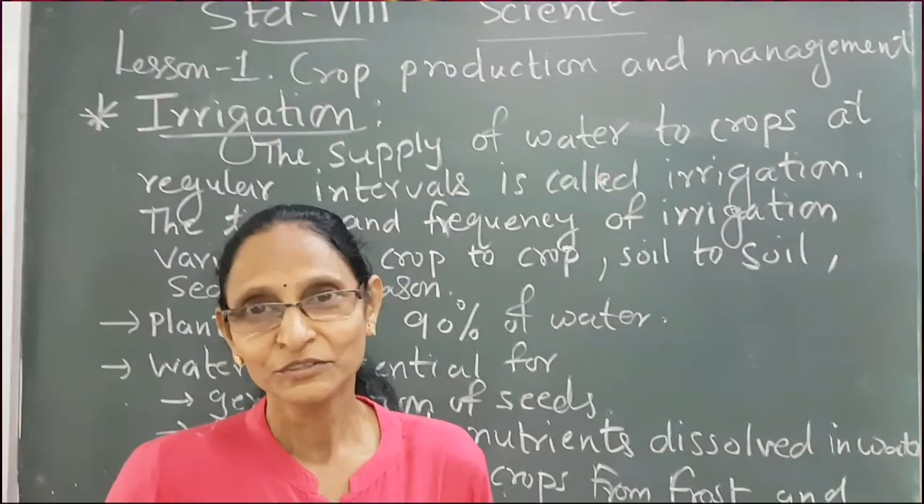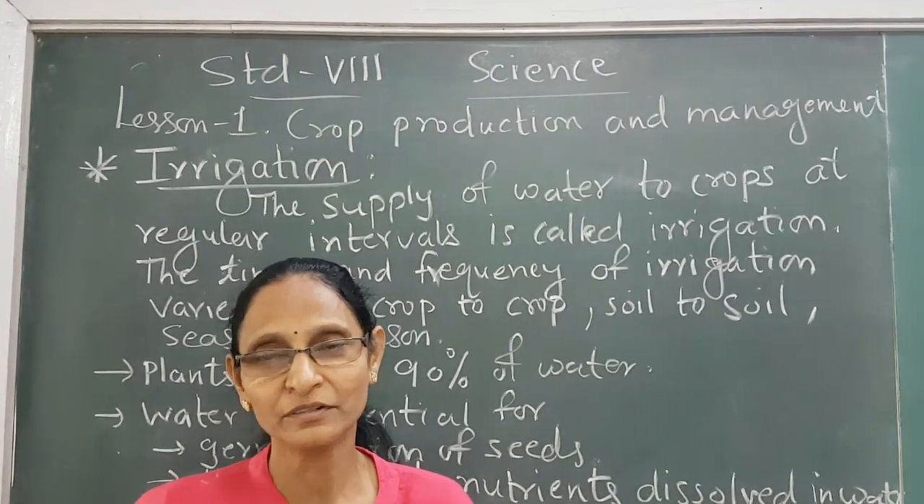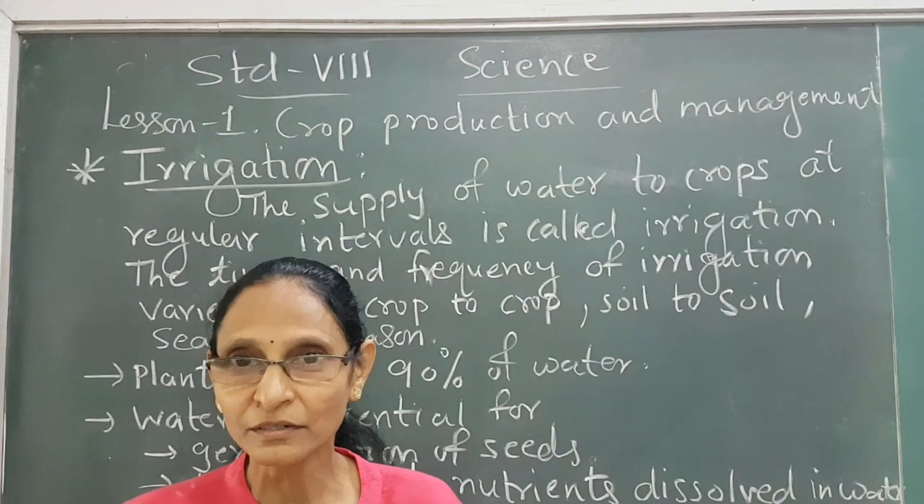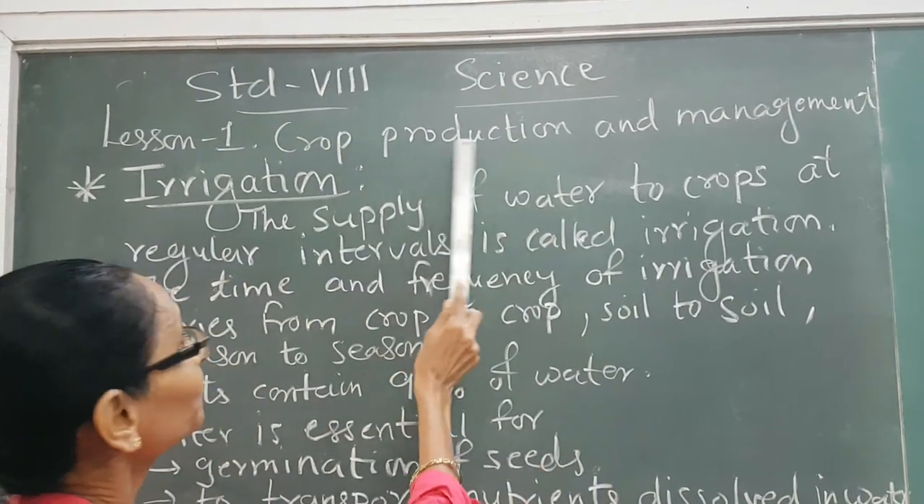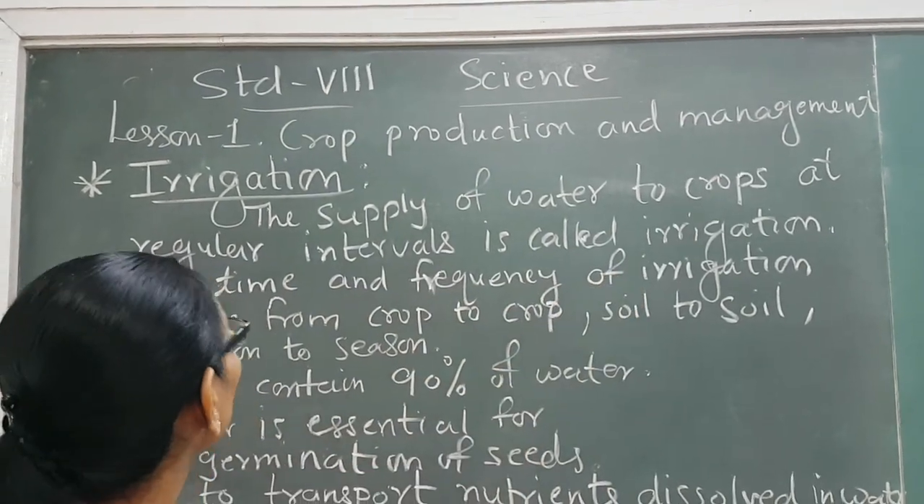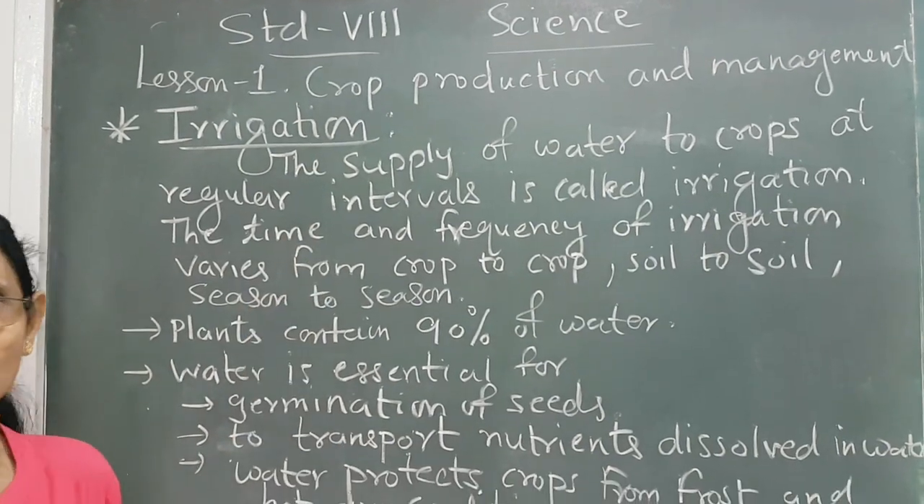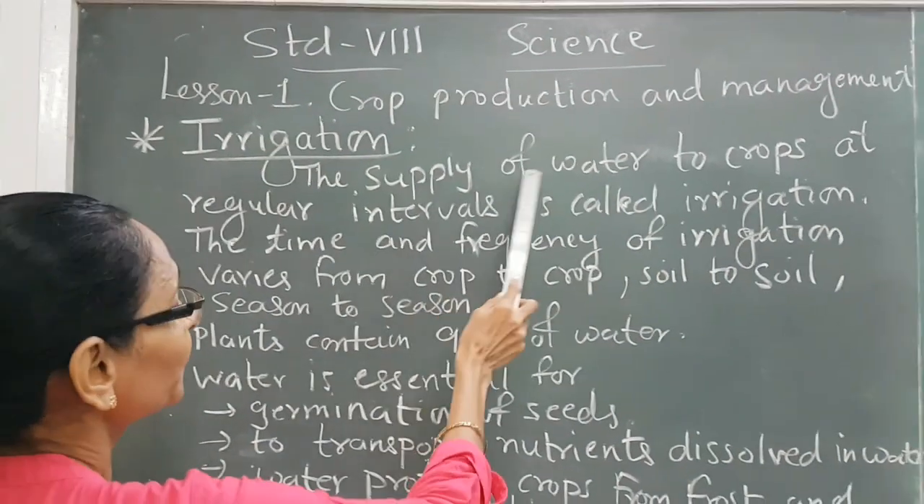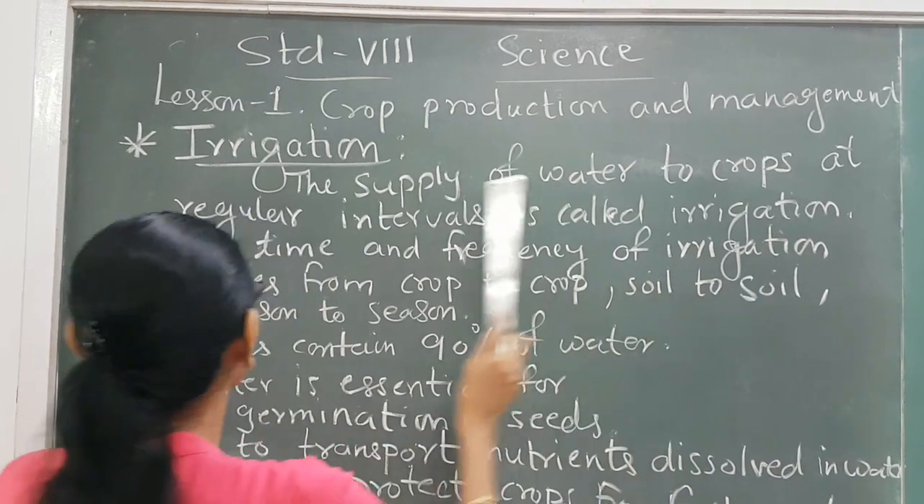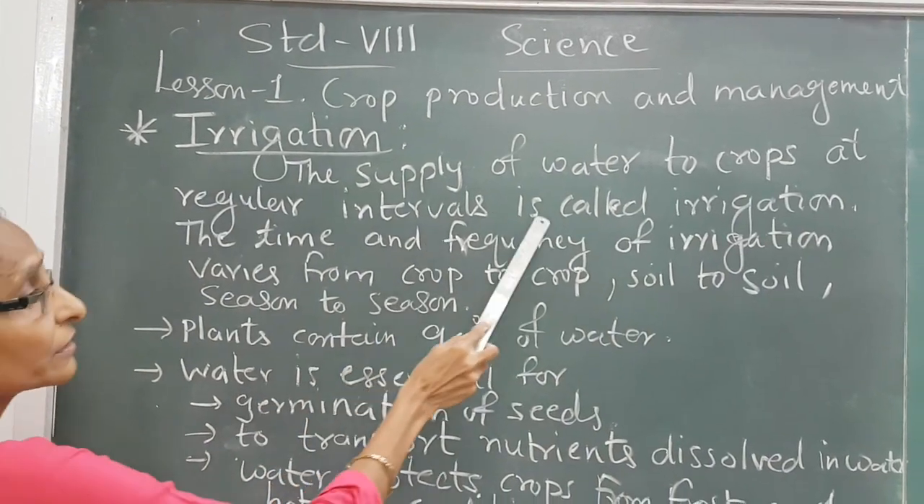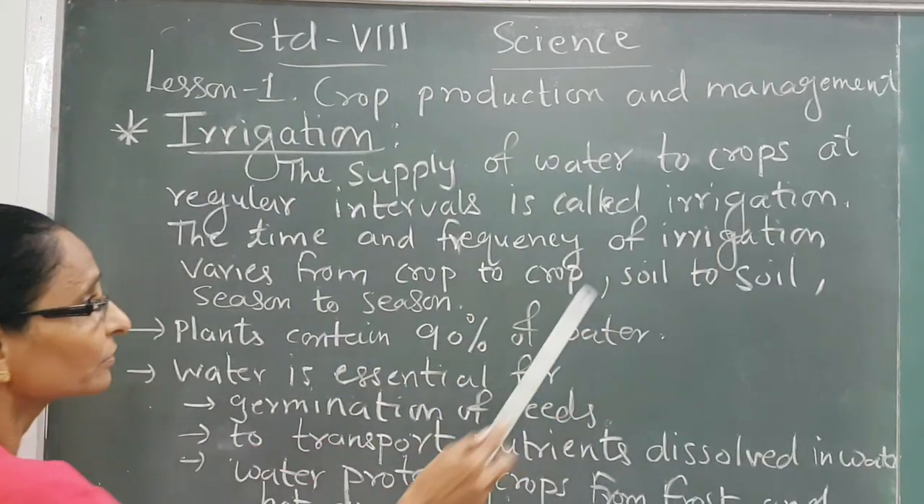Students, today we will continue with our next topic of lesson number 1 of science of crop production and management. Our topic today is irrigation. What is irrigation? The supply of water to crops at regular intervals is called irrigation.